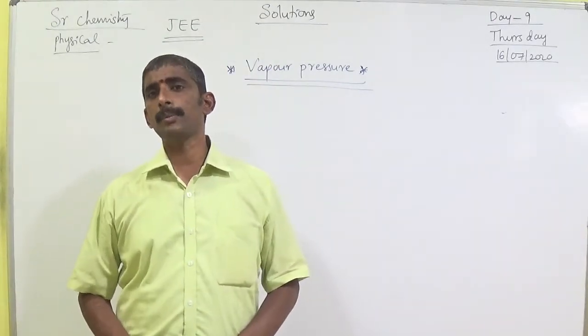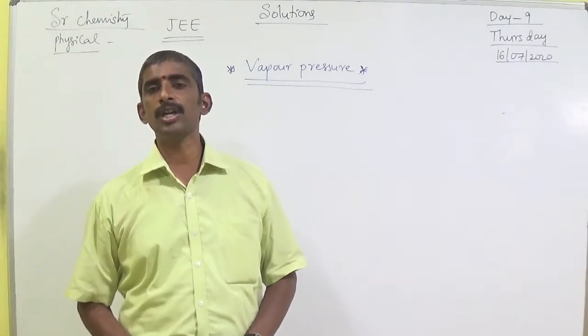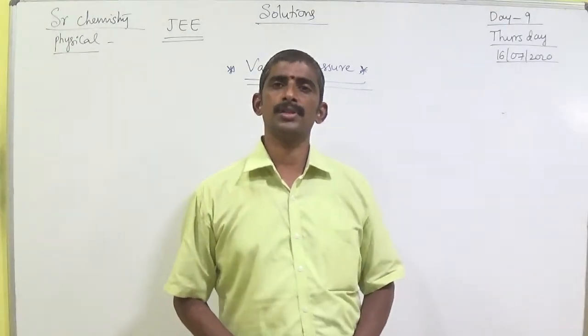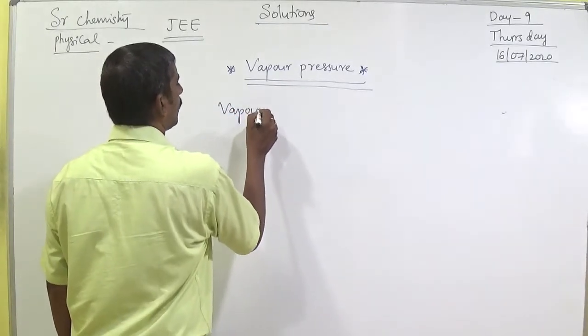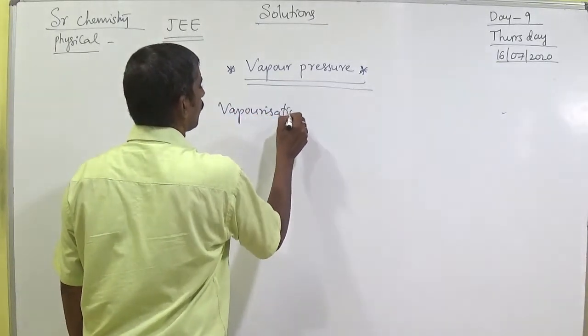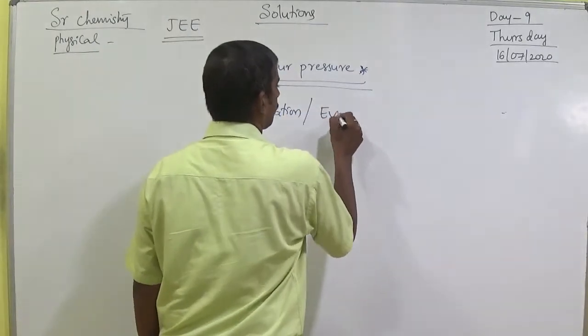Evaporation is one type of endothermic process. Anyway, what do you mean by vaporization or evaporation?